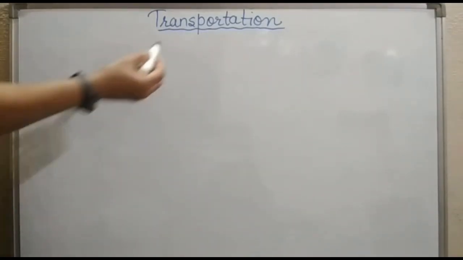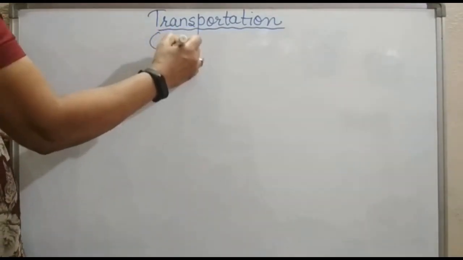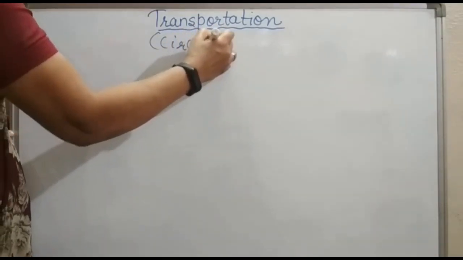Hello students, today we are going to discuss transportation. What is transportation? Transportation is the movement of material from one part to another, usually from the region of availability to the region of their use, storage and elimination. And this transportation in human beings is carried out by the circulatory system.